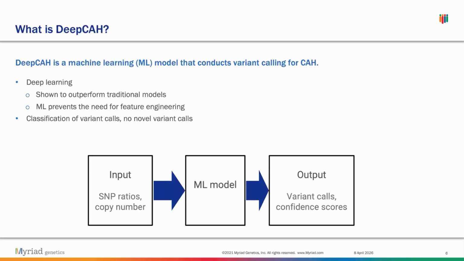So we have a preset list of variants that we're looking for, like variant 1, 2, 3, etc. And the ML model spits out results for whether or not a given sample is positive or negative for each of these variants. One important thing to note is that this machine learning model can only detect variants that were already preset, so we can't call basically new variants, if that makes sense.